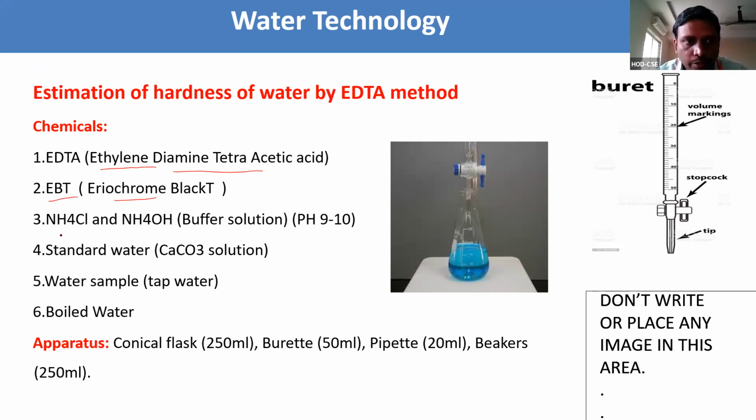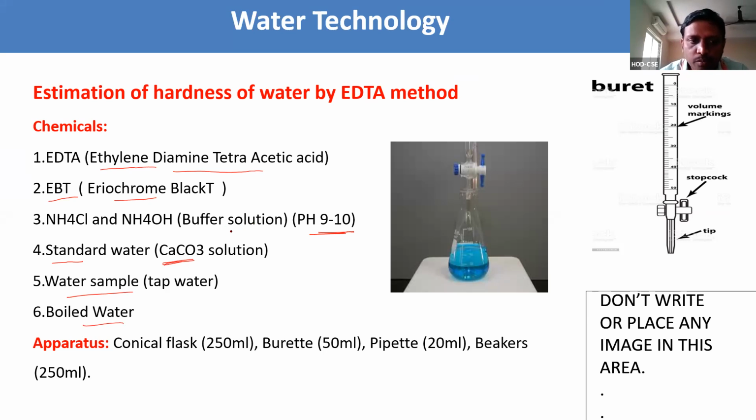And the buffer solution. The use of buffer here is to maintain a constant pH. The pH you need to maintain is 9 to 10. And the standard water is calcium carbonate solution. Using this we are going to perform the first step. Next are tap water and boiled water. First step is we need to find out the molarity of the solution.